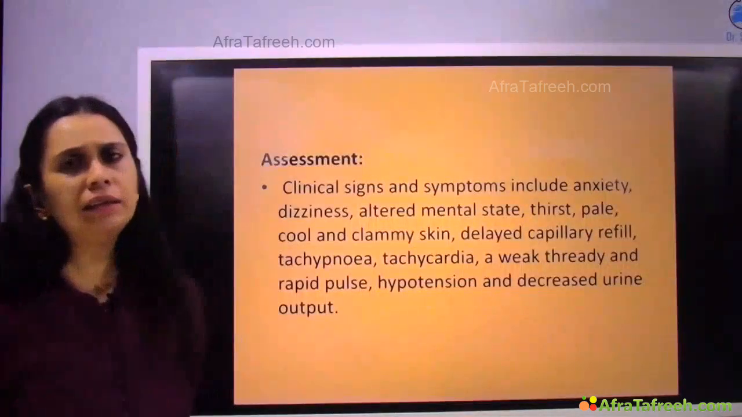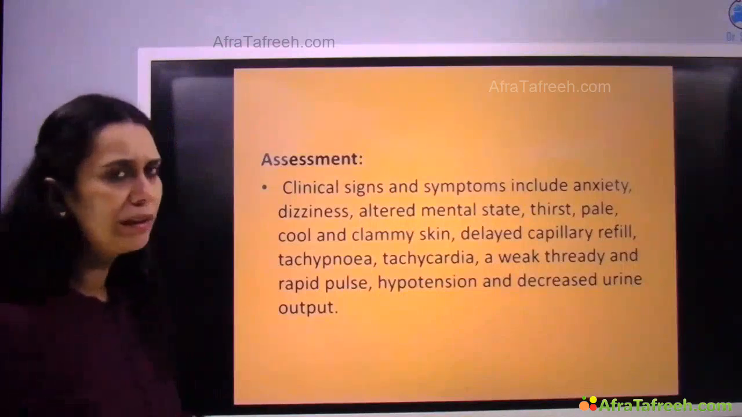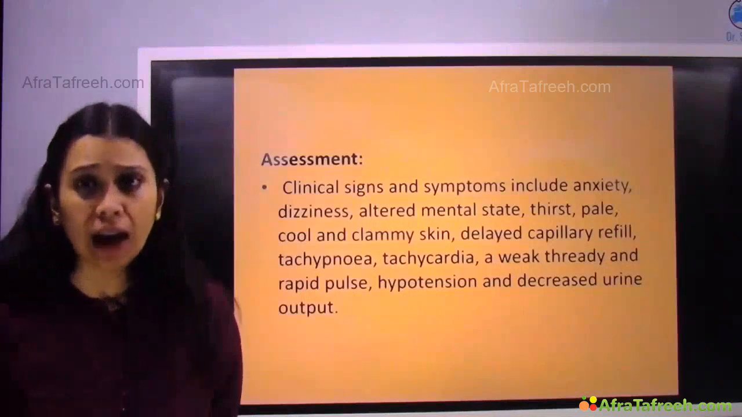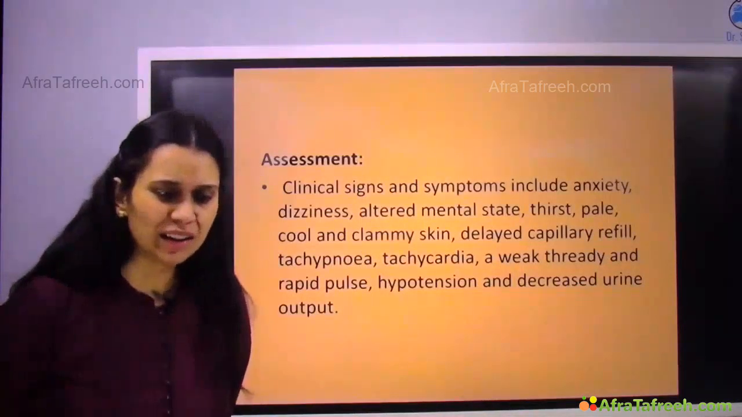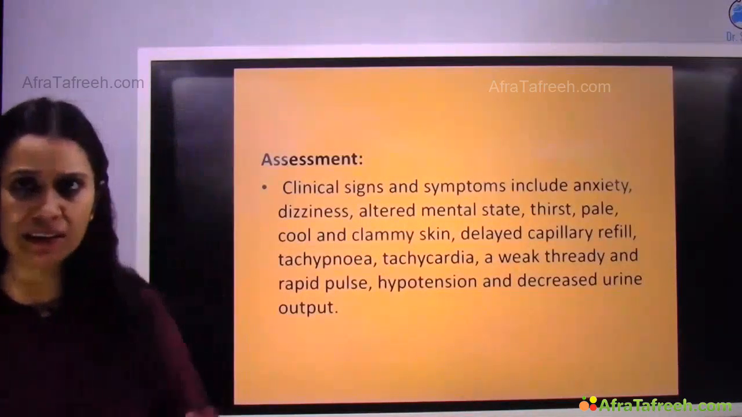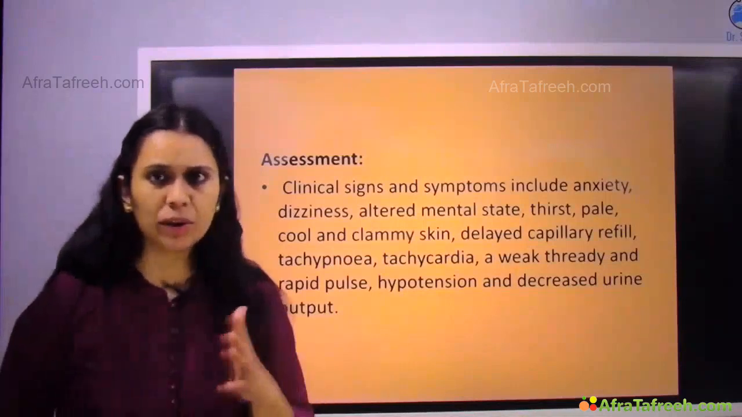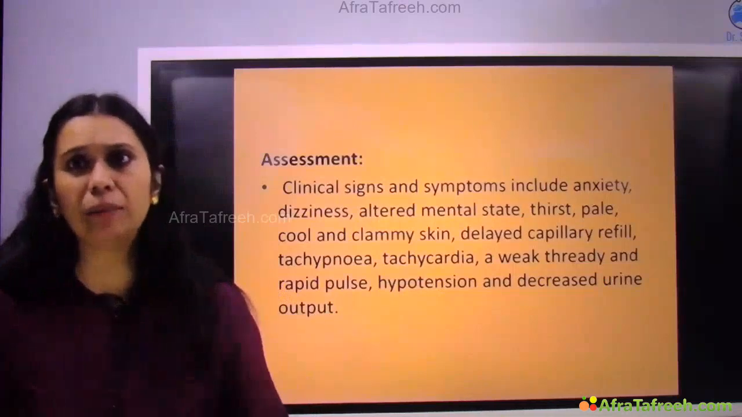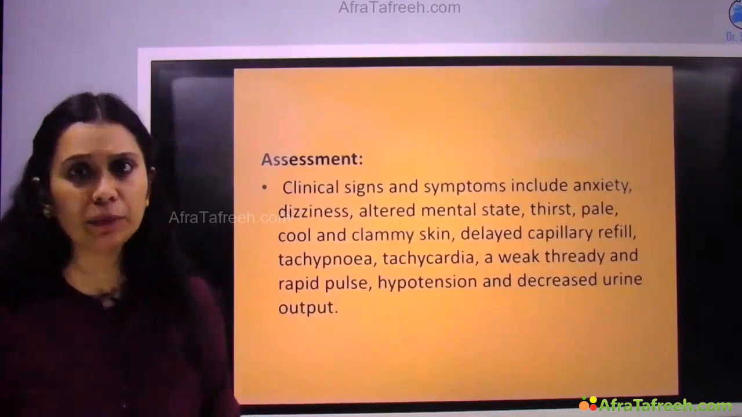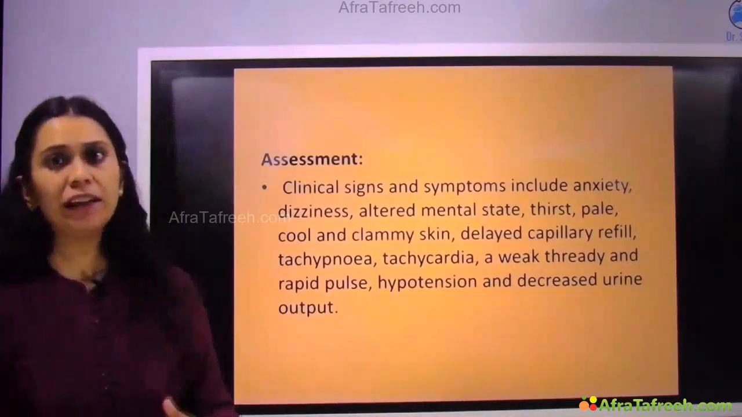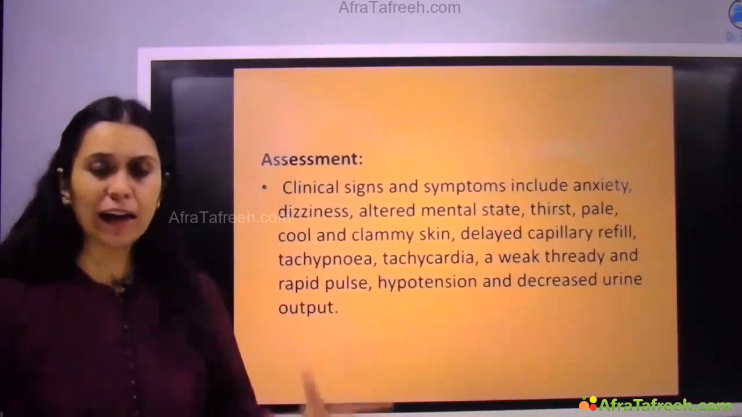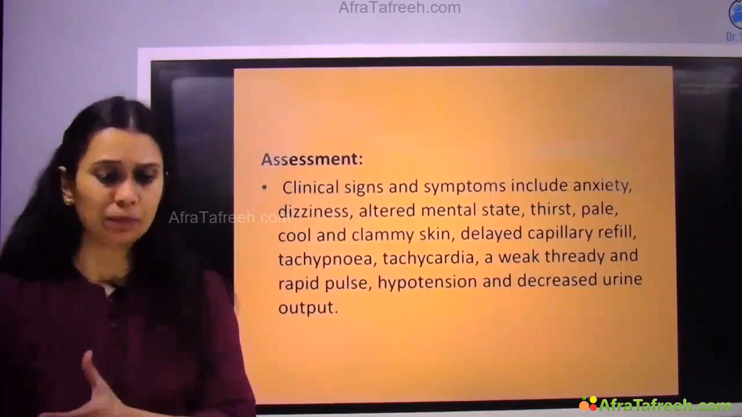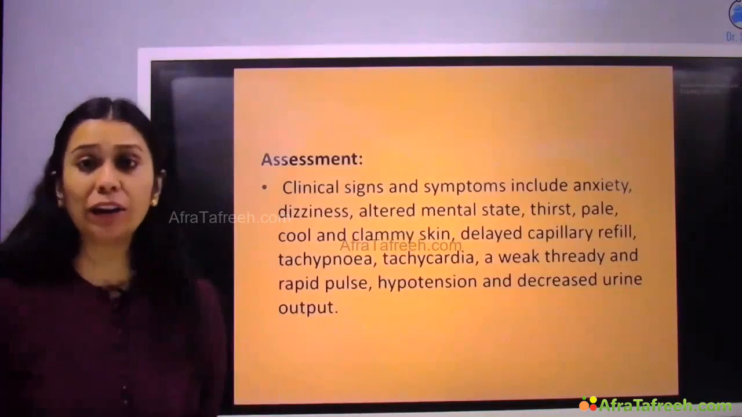So in hypovolemic shock, what would be found during assessment? What are the clinical signs? Patient is anxious, patient is dizzy, altered mental status, CNS symptoms. Patient is thirsty, patient is pale in hemorrhagic shock, cool, clammy skin because of inadequate peripheral perfusion, then delayed capillary refill time, then tachypnea, tachycardia, weak thready pulse, and narrow pulse pressure, hypotension, decreased urine output.